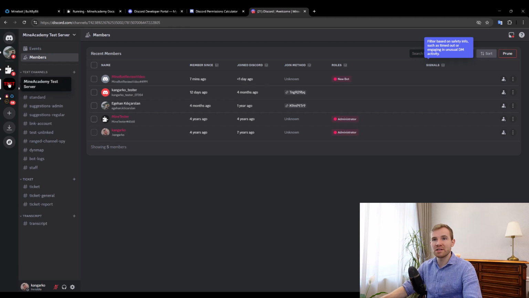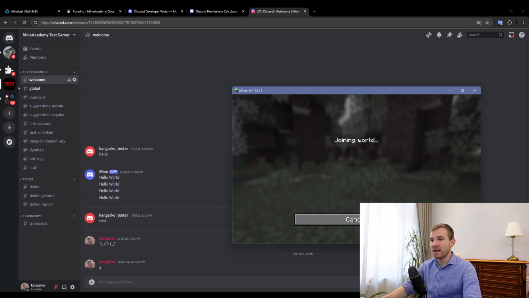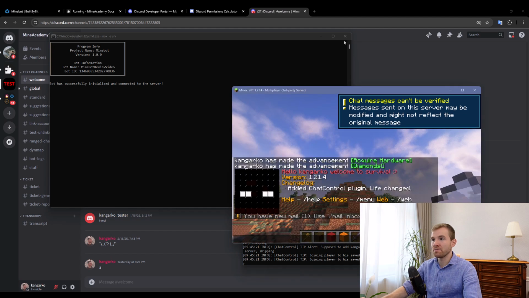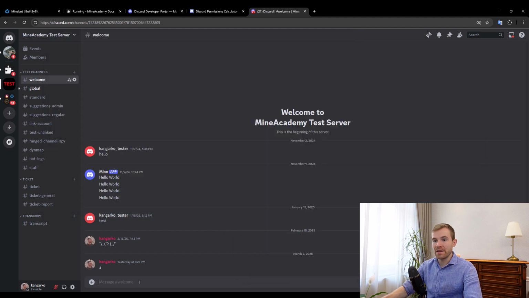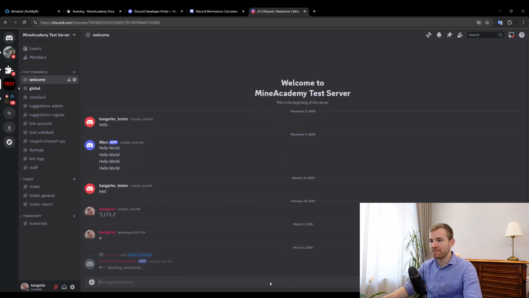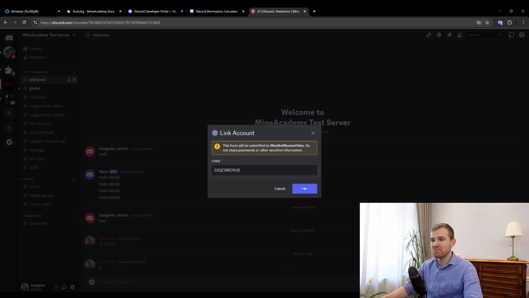Now if I go to the test server and join the game, we should be able to link our account. In the Minecraft server console, it should say a new connection, authentication successful. So all is good. Inside my Discord server, I'll now be able to use all of our Minebot commands, such as link account, and I can type my username. There we go. Now in the game, I should see my verification code. Just copy everything from the chat, paste it in here, and submit.